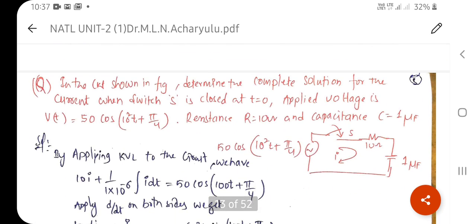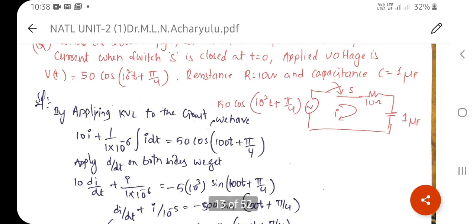So now this is an example problem to solve for the given circuit. Here a 10 ohm resistance is there and a 1 microfarad capacitance, and the applied voltage is 50 cos of (100t plus pi by 4). These are the given circuit values. So you need to find, in the circuit shown in the figure, the complete solution for the current when switch S is closed at t equal to 0, and the applied voltage is v of t equal to 50 cos of (10 square t plus pi by 4), and resistance R is equal to 10 ohms and the capacitance is 1 microfarad.